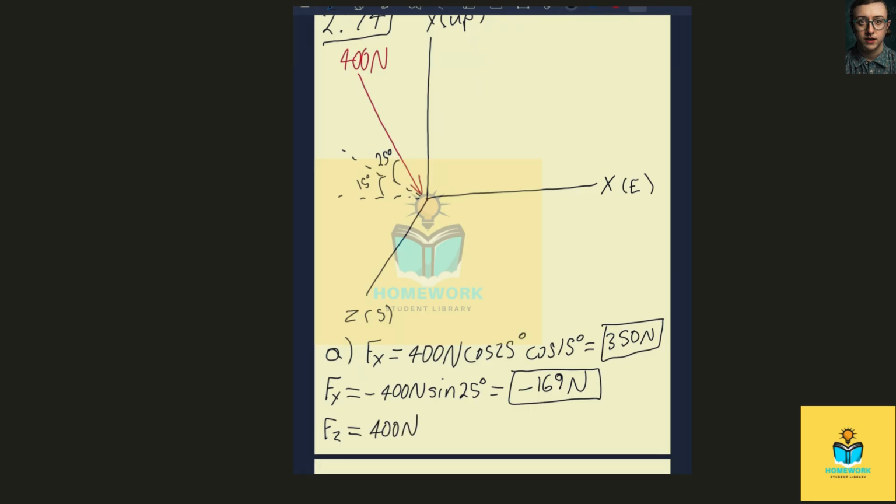The force in the z direction is positive, and we multiply it by the cosine of 25 degrees to get in the xz plane again. And then this time we take the sine of the 15-degree angle to get the z component, which comes out to 93.8 newtons.